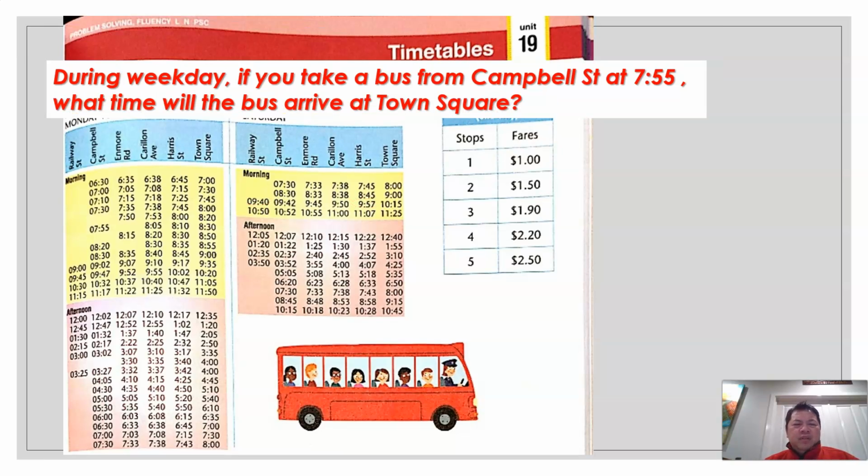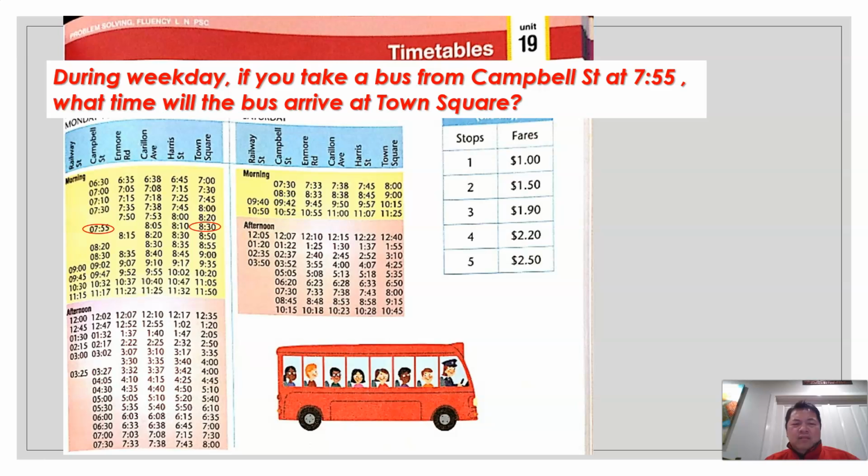Another example is that during weekday, if you take a bus from Campbell Street at 7:55. Campbell Street is here. 7:55. Oh, that's the one. What time will the bus arrive at Town Square? Town Square is here. So we're looking at this, right? Yeah, that's right. You will reach Town Square at 8:30.